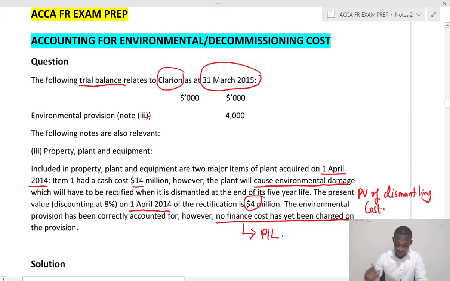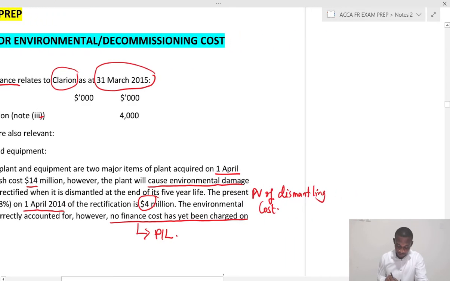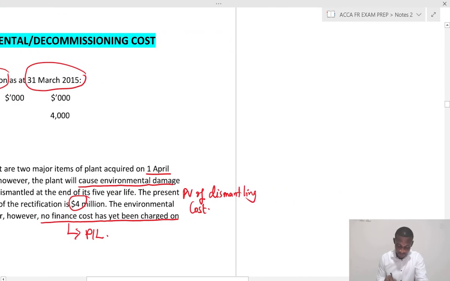So just to throw more light on this, remember that the present value of these future costs is the future cost times the discount factor.